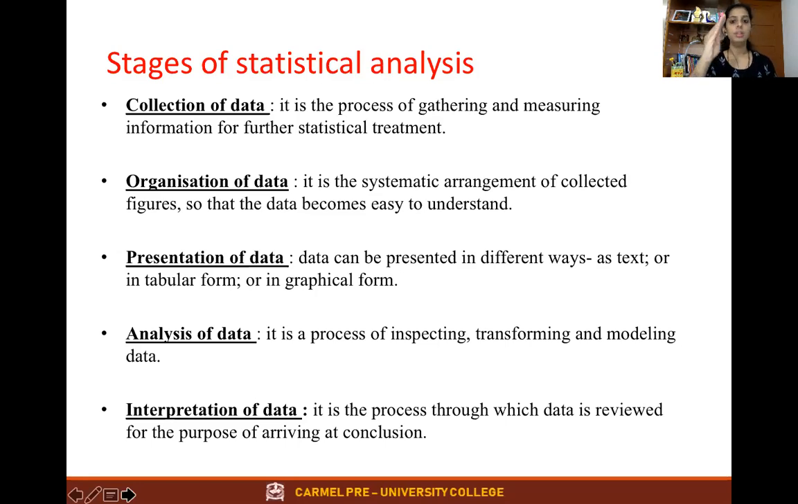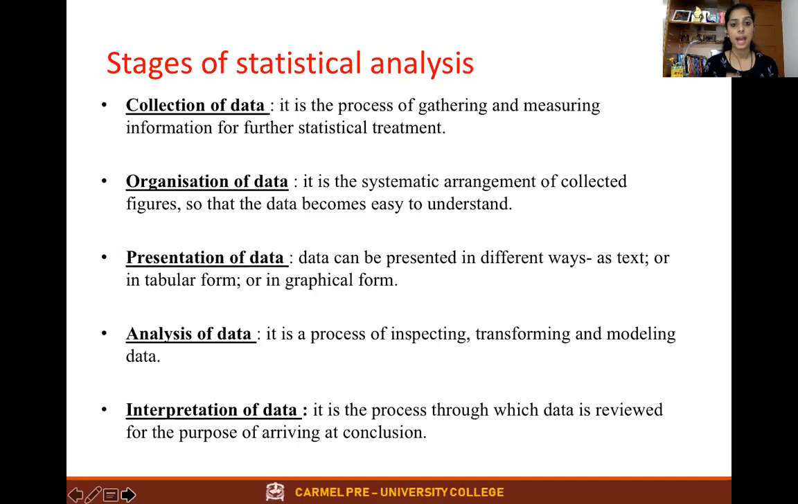Bangalore urban, rural, and a particular date will be put in a tabular form. It is written in rows and columns. That is called tabular form. When the facts or the data are put in rows and columns, we call it tabular form. Next, the data can also be put in a graphical form or diagrammatic form.